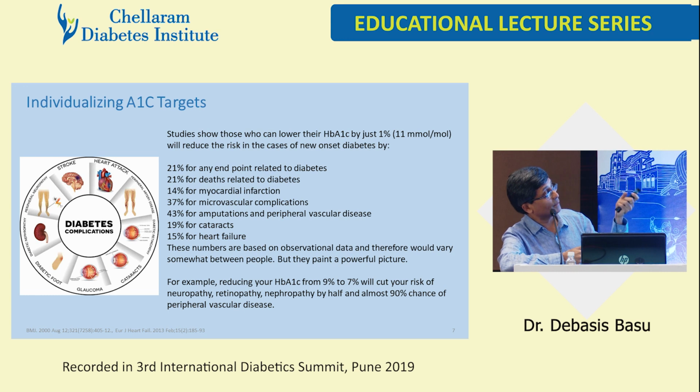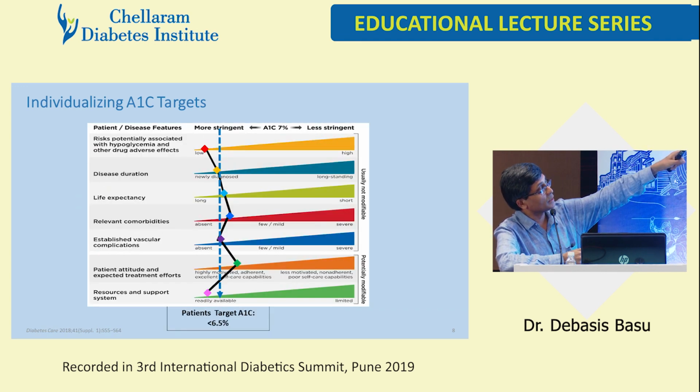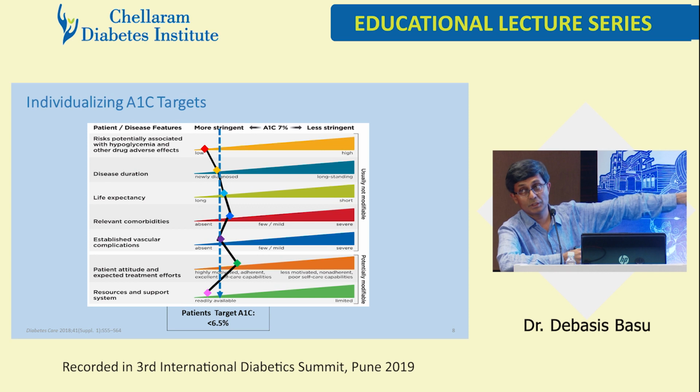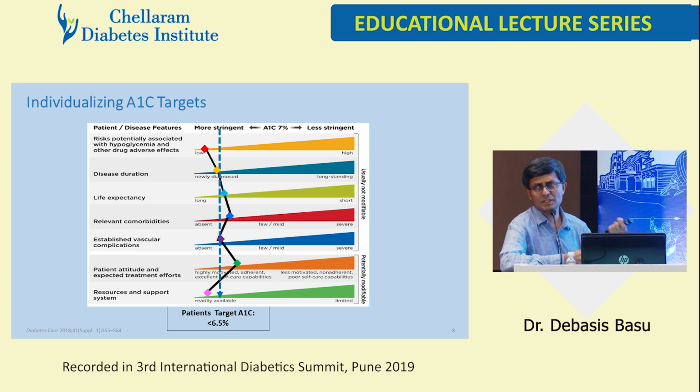And how do you treat a patient now? Patient-centric management, ADA-EASD guidelines. This is the guideline: the duration is 2 years and more, life expectancy is huge, relevant comorbidities, just microalbumin showing up, established vascular disease, no, we don't know as yet, didn't put him on TMT. Patient attitude, he forgets his medicines once in a while, but he has all the good wish to live. And resources and support, as an IT chap, perhaps he has good resources readily. So he comes under that 6.5 bracket. So our target is 6.5.